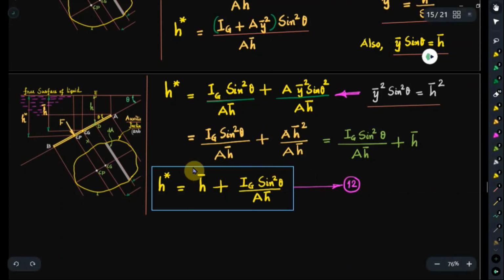You have to arrive at this expression for the center of pressure, the location of center of pressure or depth of the center of pressure below the free surface, the vertical distance in the case of inclined immersed lamina. And in the case of inclined immersed lamina, the total pressure force F is equal to w a h bar, and that expression is the same as that of the vertically immersed lamina.